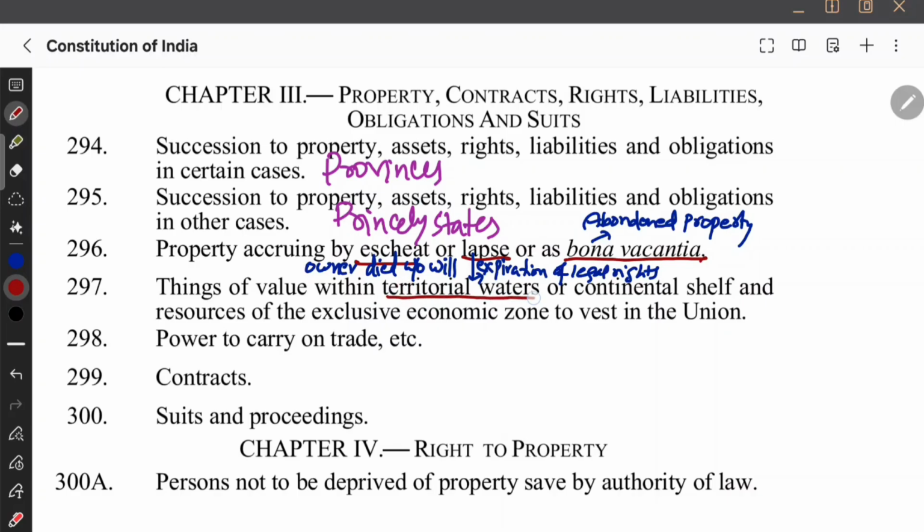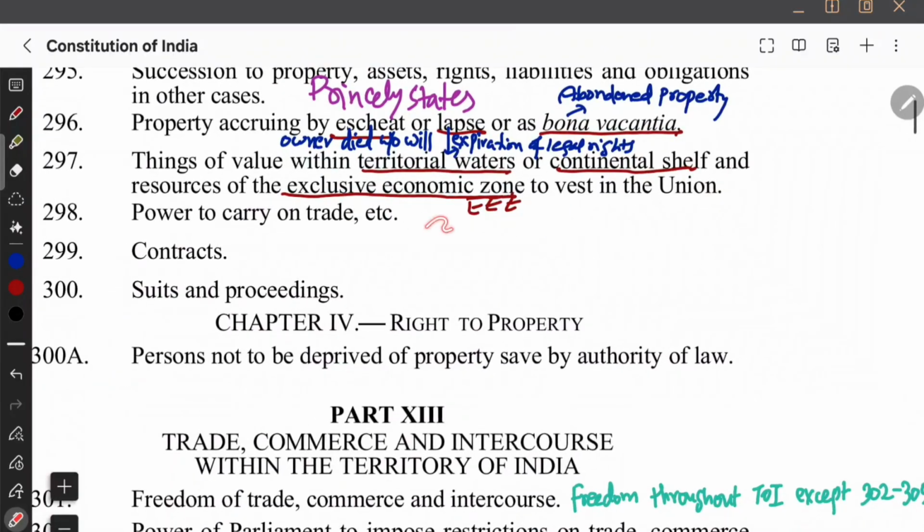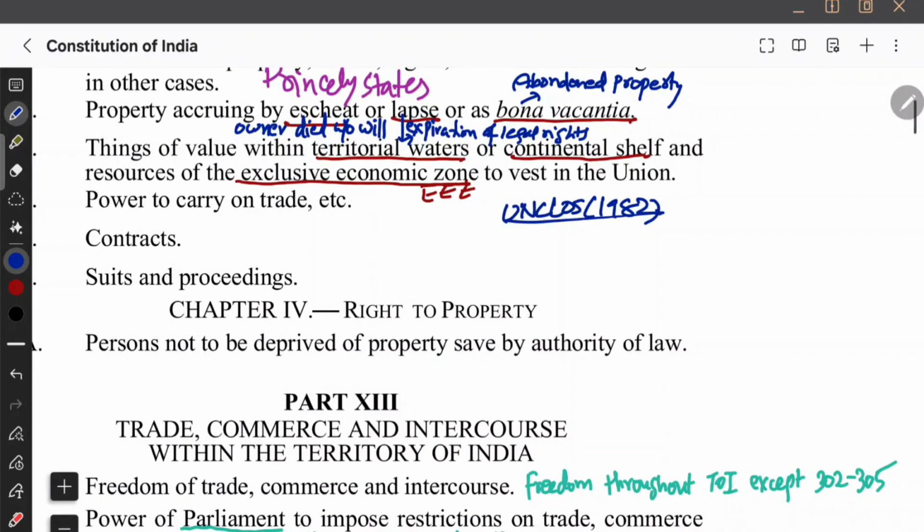Things of value within territorial waters or continental shelf and resources of the exclusive economic zone (EEZ). That is in Article 297. Do you know, as per UNCLOS, we are also setting up similar territorial water zones. For example, UNCLOS 1982 gave measures based upon the coastal baseline.